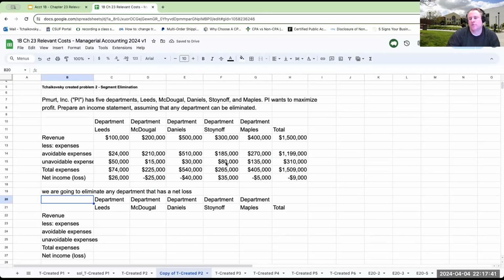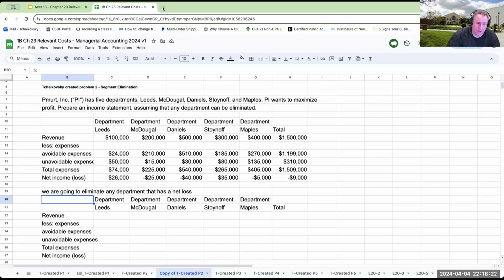Now, before we talk about segment elimination, I want you to think about a couple of different things. In California, in April of 2024, there was a new minimum wage law that was enacted. And certain restaurant chains like Mod Pizza decided to basically close up shop at a lot of different locations. When you are deciding to eliminate a segment, it is extremely complicated, especially in a state like California. There are a lot of federal laws that concern shutting down.